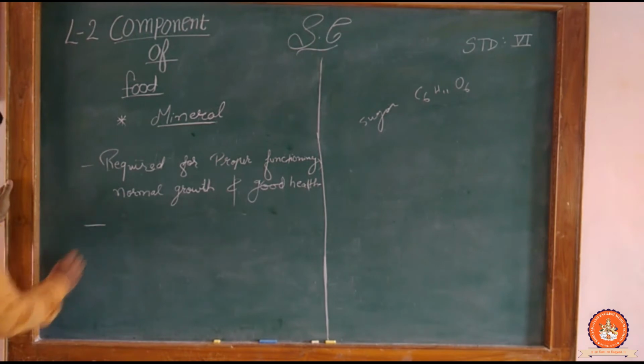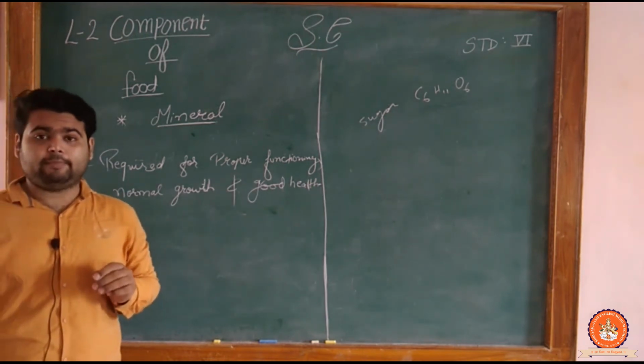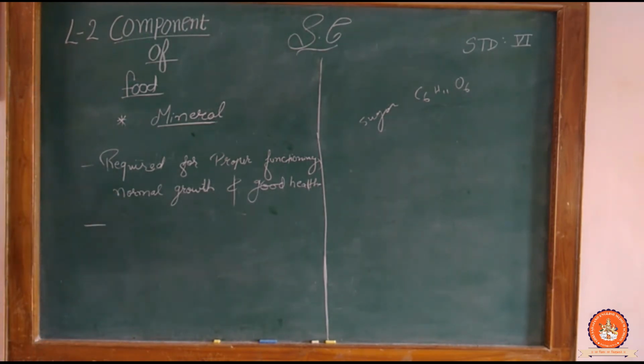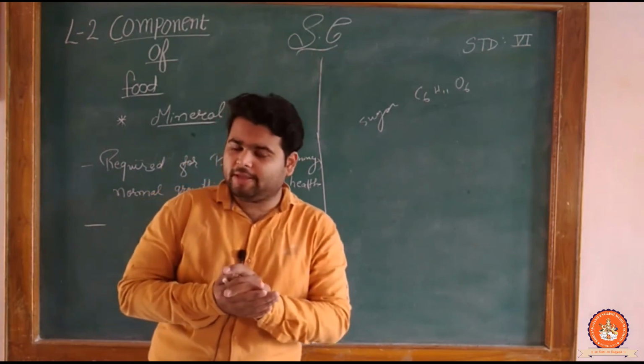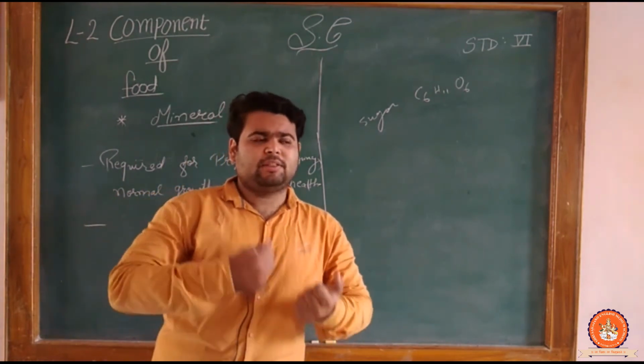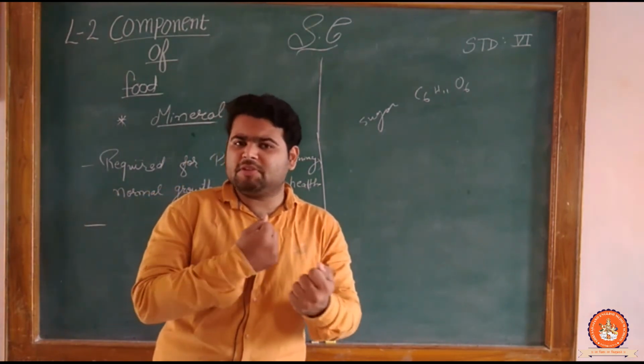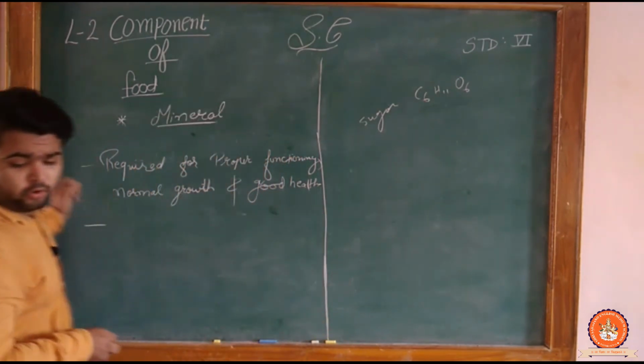Now, next, how is it going to help? It's going to help build bones and teeth. Clear? And coagulation of the blood. If there are minerals, our blood coagulation is going to be proper, and our body, teeth, and all the bones are going to be strong. Clear? So what's that?